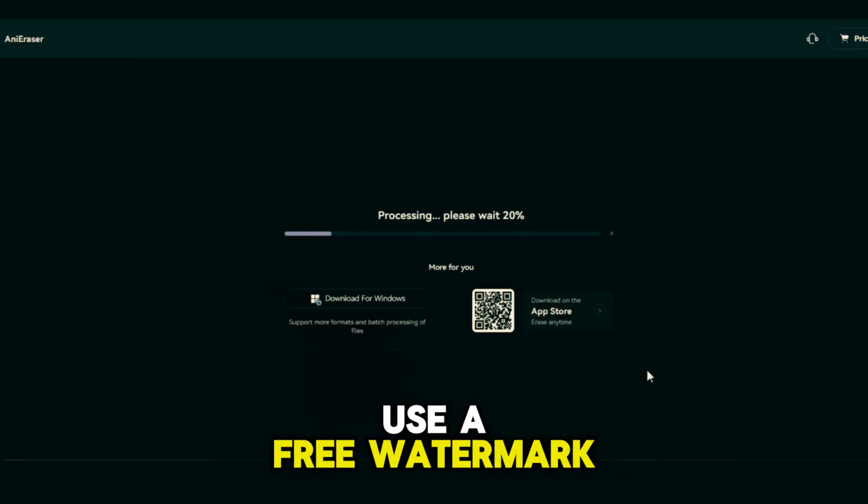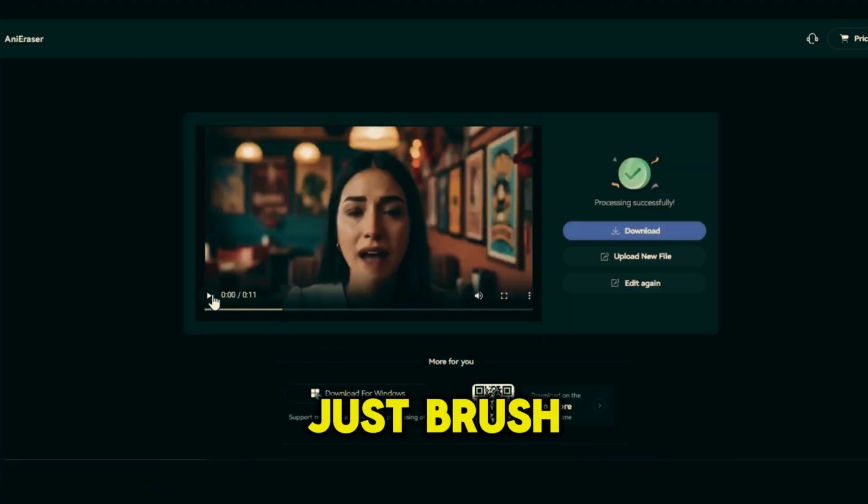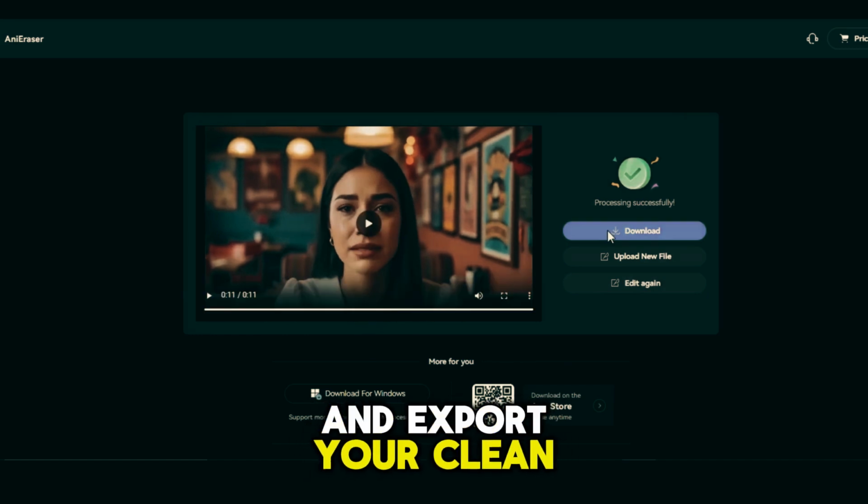Use a free watermark remover, link in description. Just brush over the watermark and export your clean video.